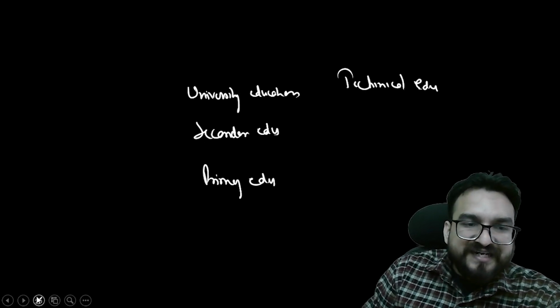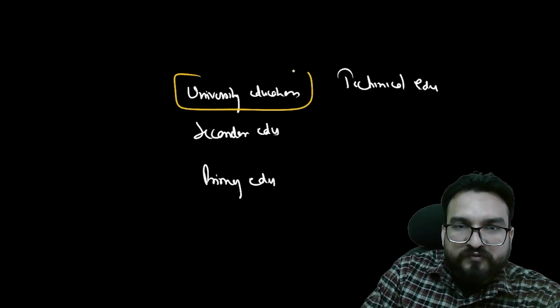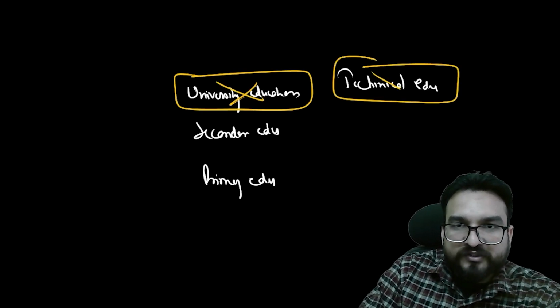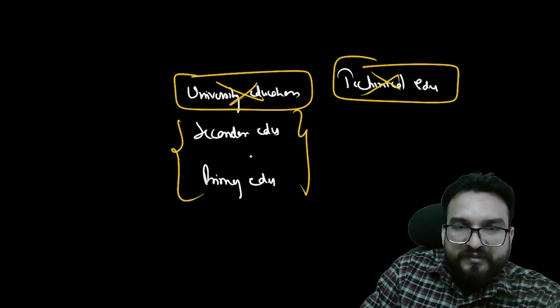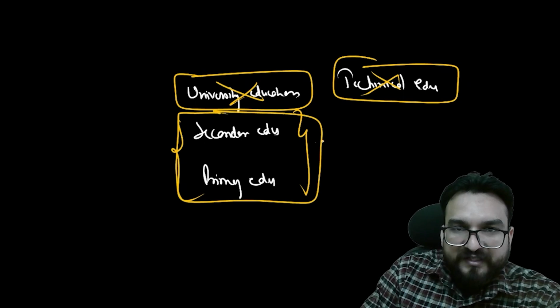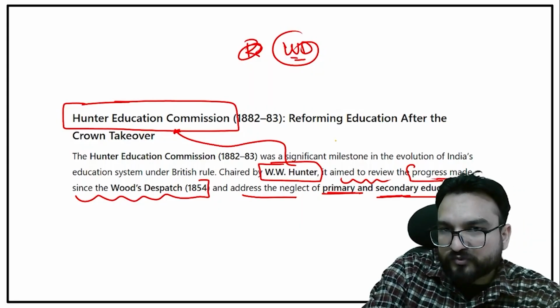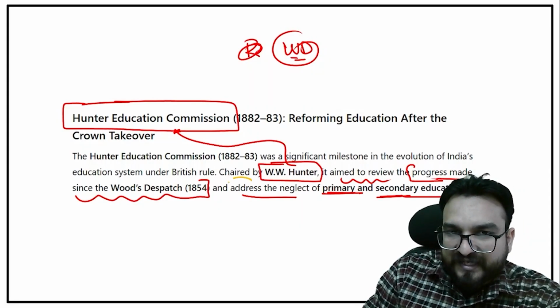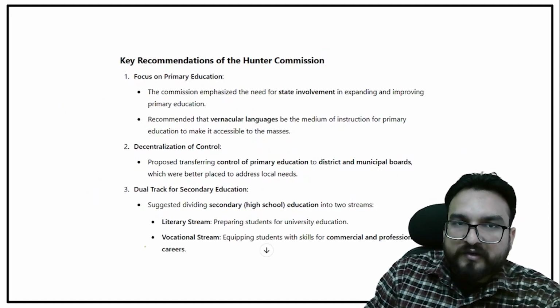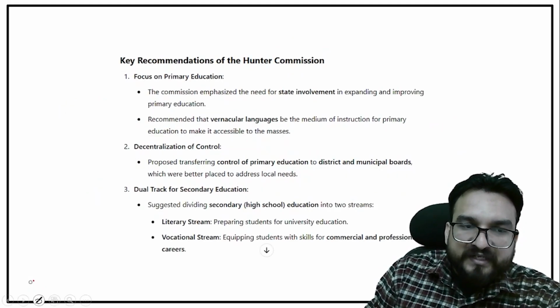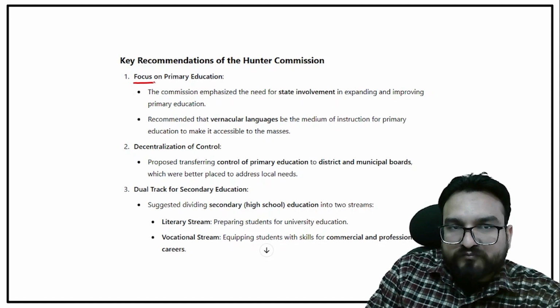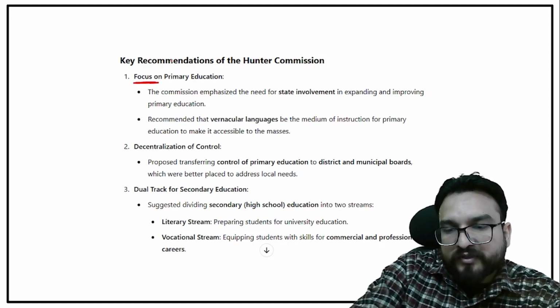This commission was asked not to focus on university education and technical education. You focus on these two, primary and secondary education, and why they are not functioning well. That's why the commission had to address the neglect of primary and secondary education. So what was its recommendation? Directly coming over here, now you try to understand, UPSC.